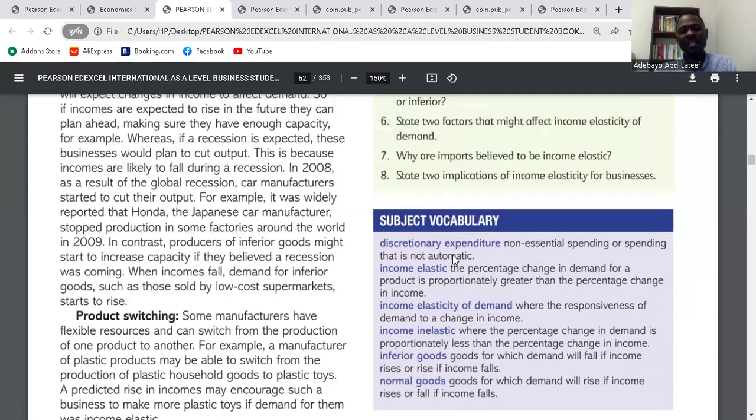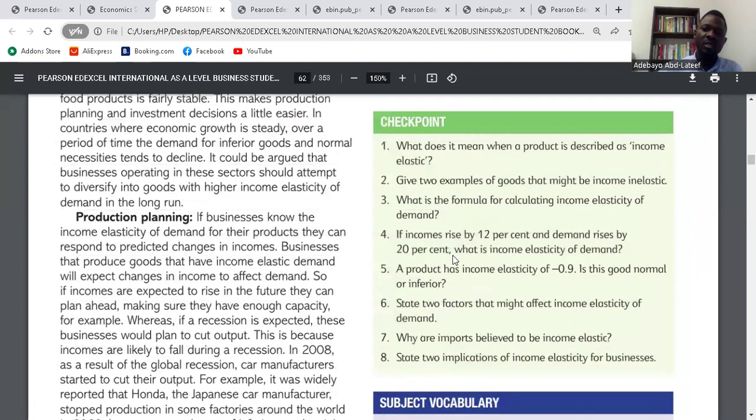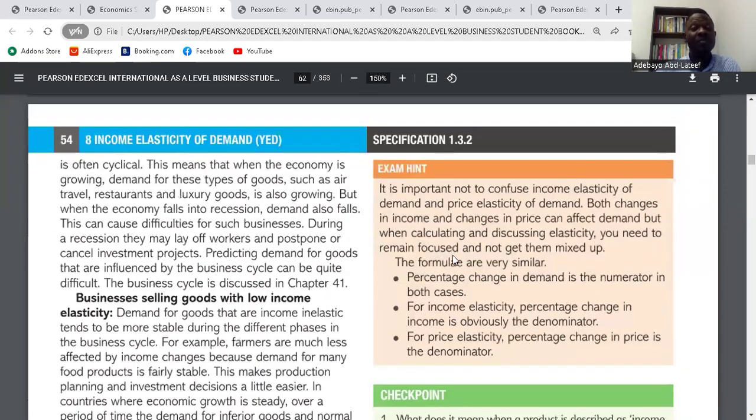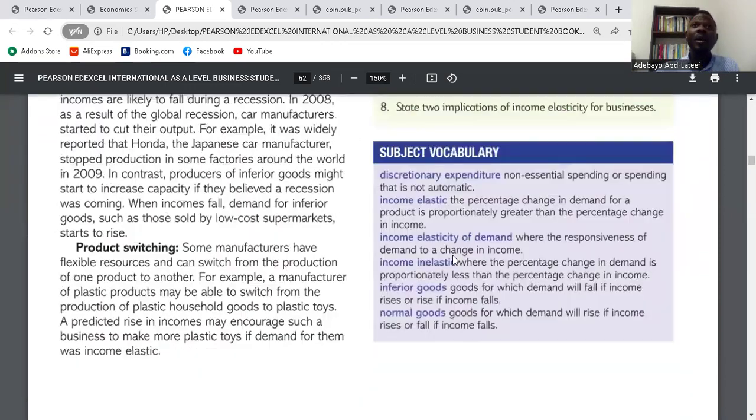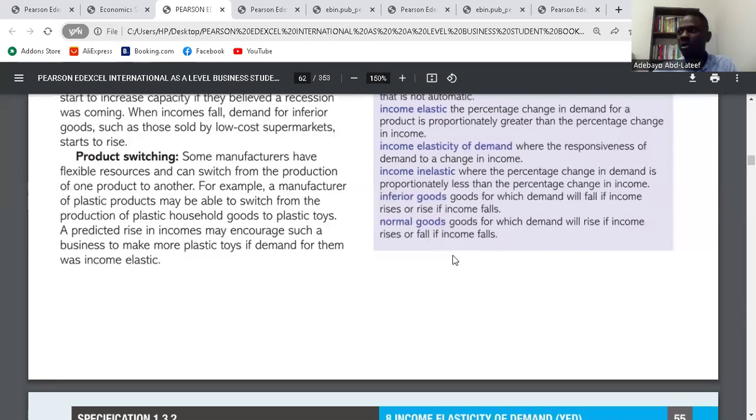So what they are saying here is this: for product switching, if the demand for your product is income inelastic and income in the economy is increasing, and you know that there are some products in the economy whose demand is income elastic, you can switch to producing that product in as much as you have the flexibility to do so. So that is product switching.